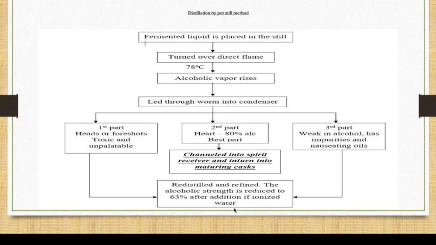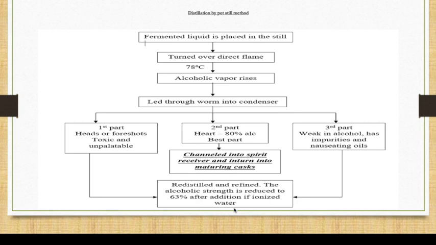You turn the direct flame to 78 degrees Celsius for this liquid. The alcohol vapor rises. Once you bring your liquid to 78 degrees Celsius, the vapor rises and is led through the warm condenser into the condenser.